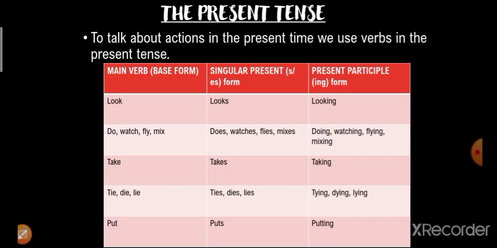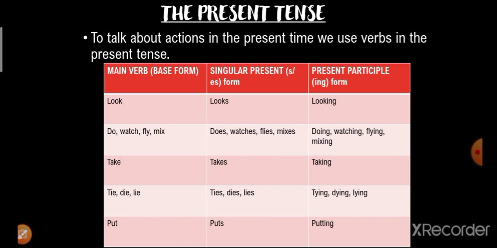Now we will know what we understand by the present tense. To talk about actions in the present time, we use verbs in the present tense. Now, what is this present tense? Present tense tells about all those actions which happen in the present time.